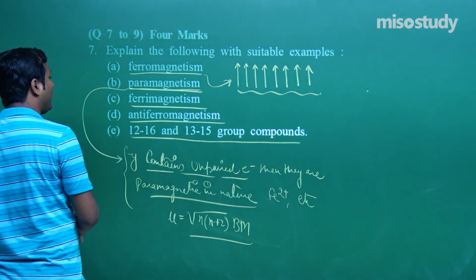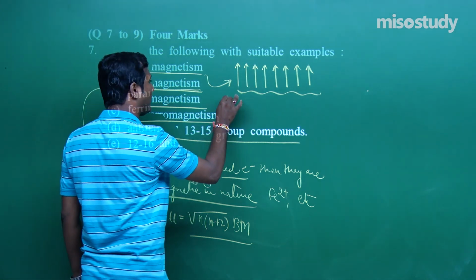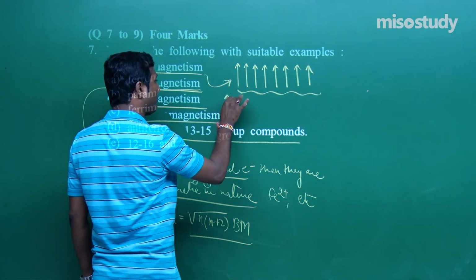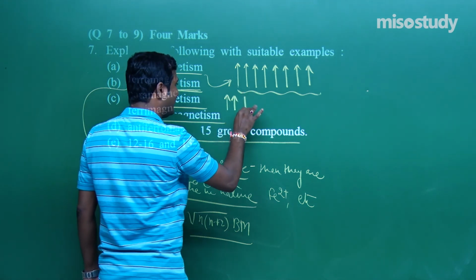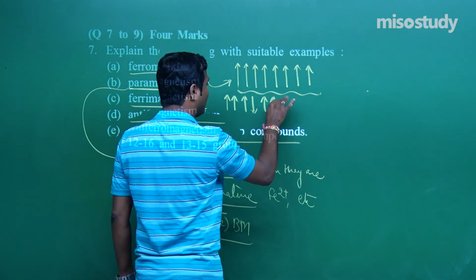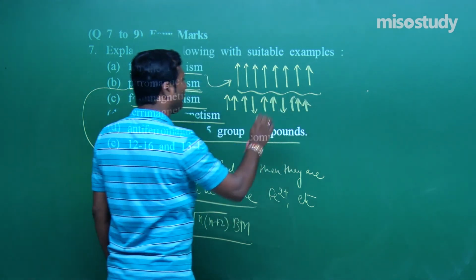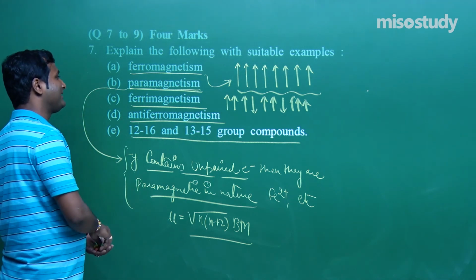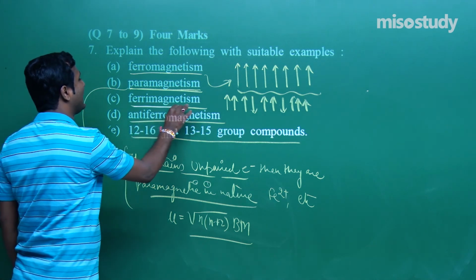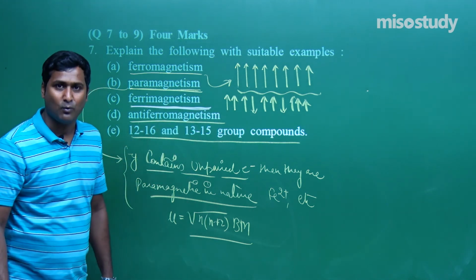Now there comes ferromagnetic, my friend. If the alignment of the magnetic moments of the domains is unequal, parallel and anti-parallel, my friend, then we can say they are ferrimagnetic in substance. That is, they have a net dipole moment, they have a net magnetic moment in this case.